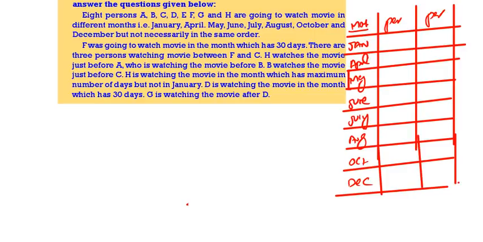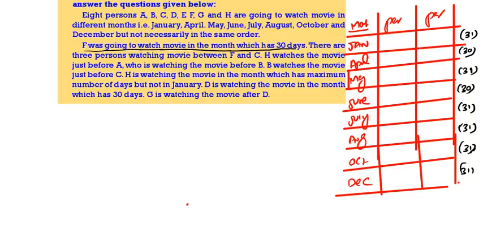Now start the puzzle. January is having 31 days. April 30, then May 31, June 30, July 31, August 31, October is 31, December is also 31. Now F was going to watch the movie in the month which is having 30 days. 30 days means it can be only June or it can be April.